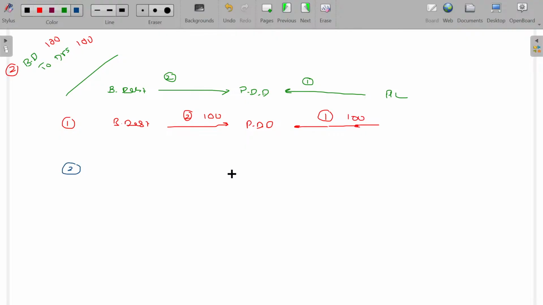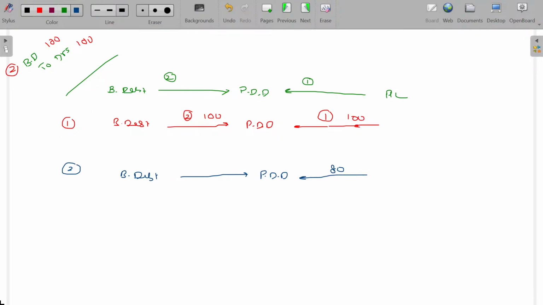Second scenario, we have created the PDD of 80 rupees, but actual bad debt is 100. You created 1 lakh rupees for the Diwali celebration over the year.